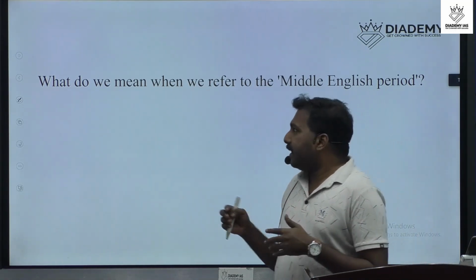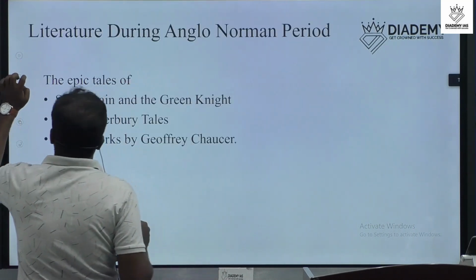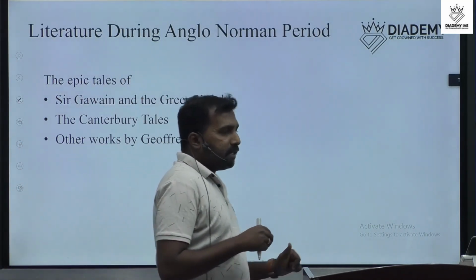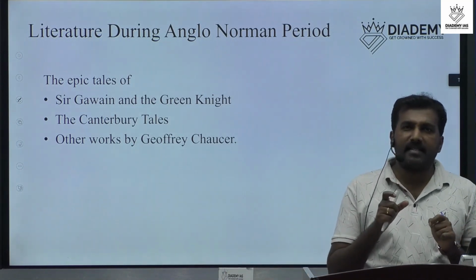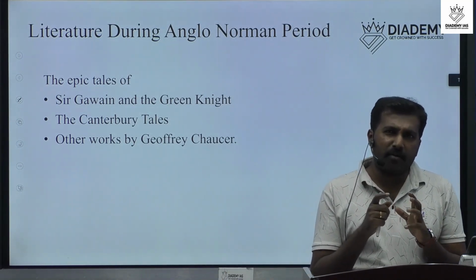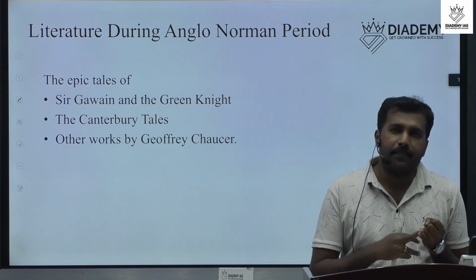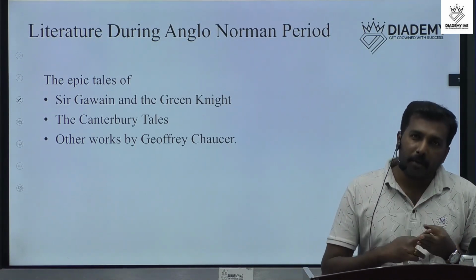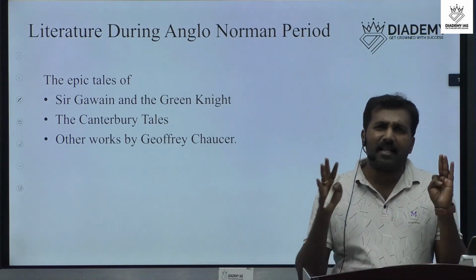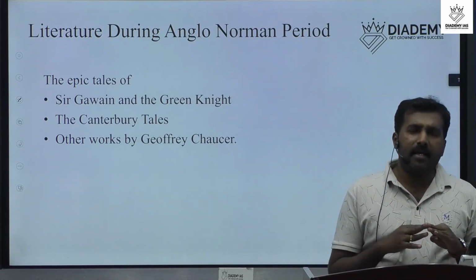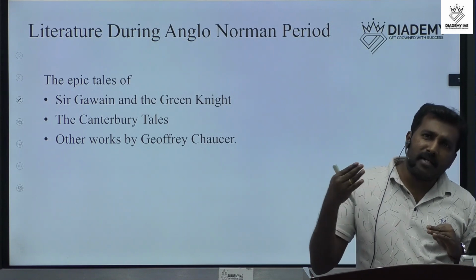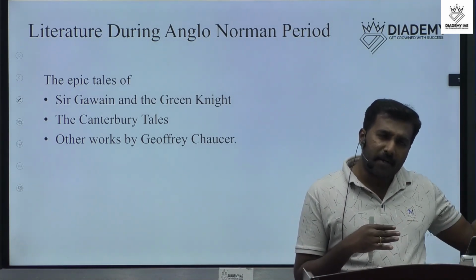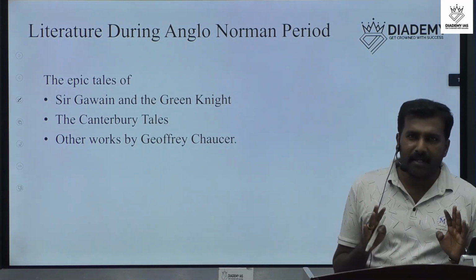Okay, next we can discuss literature during the Anglo-Norman period. What is Anglo-Norman? We know that Anglo is a normal term: Anglo-Indian, Anglo-Saxon, Anglo-Norman. Anglo means relating to England. If he is an Anglo-Indian, it means a person or his ancestor from England. That is the meaning of Anglo.